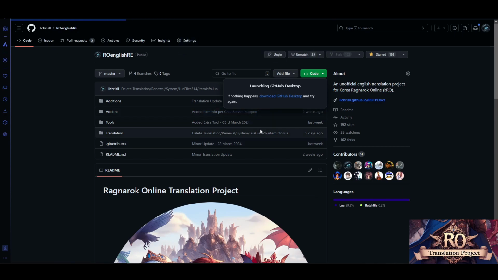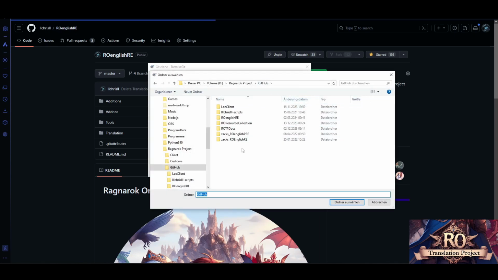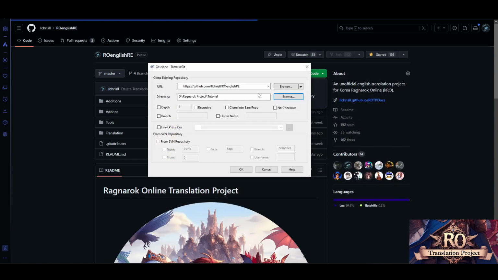Then you open TurtleGit and you get this window. Basically, you get a prompt with what you want to download, which is already filled in, and where you want to install it to. Since I already have my normal Git folder here, I will make it here for tutorial purposes and hit OK.